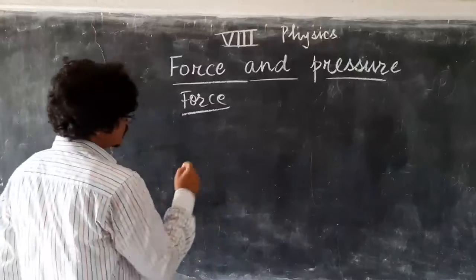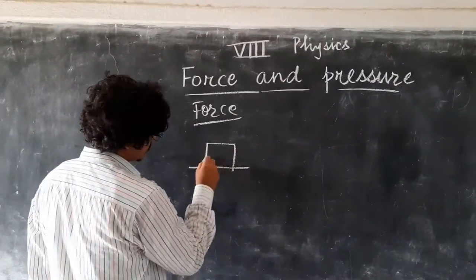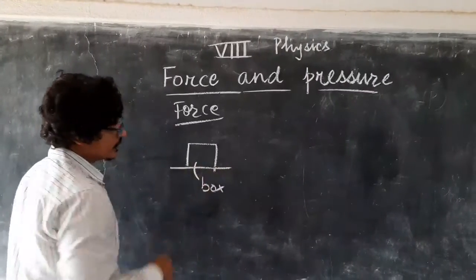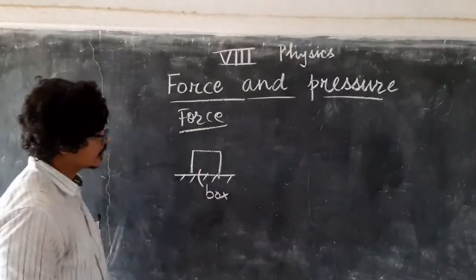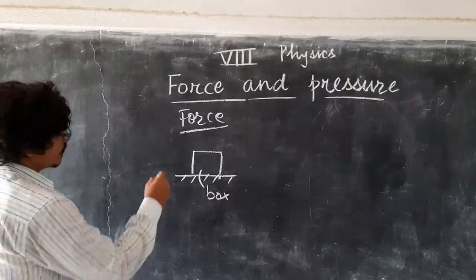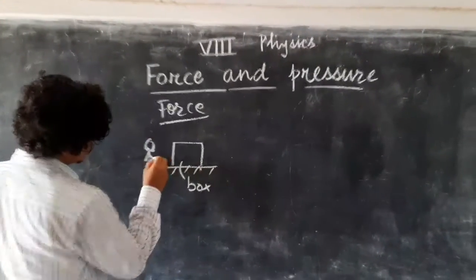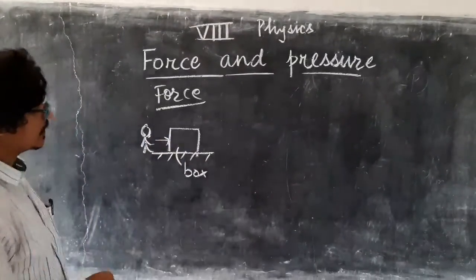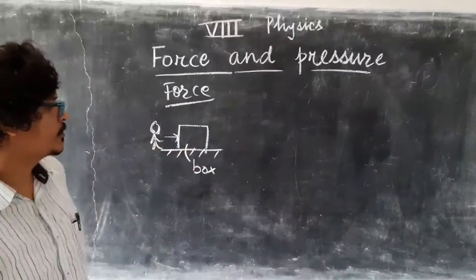Now suppose some box is kept on a ground. This is the ground. Now if you are pushing it, then what you will observe is that this box might be moving.